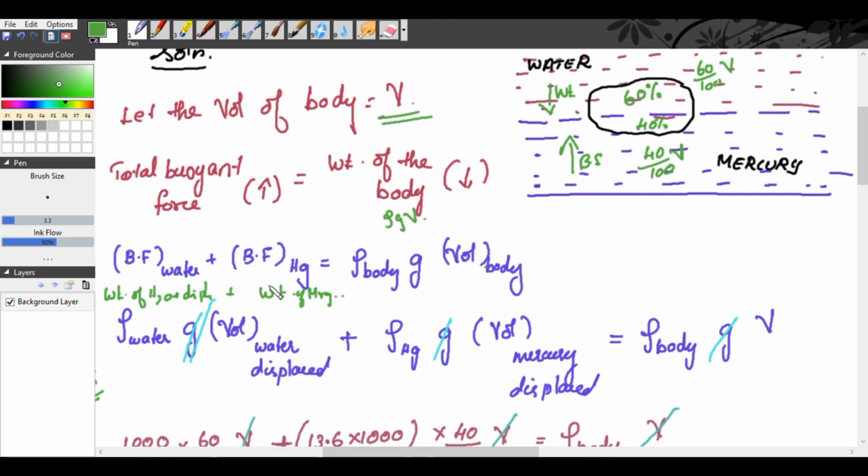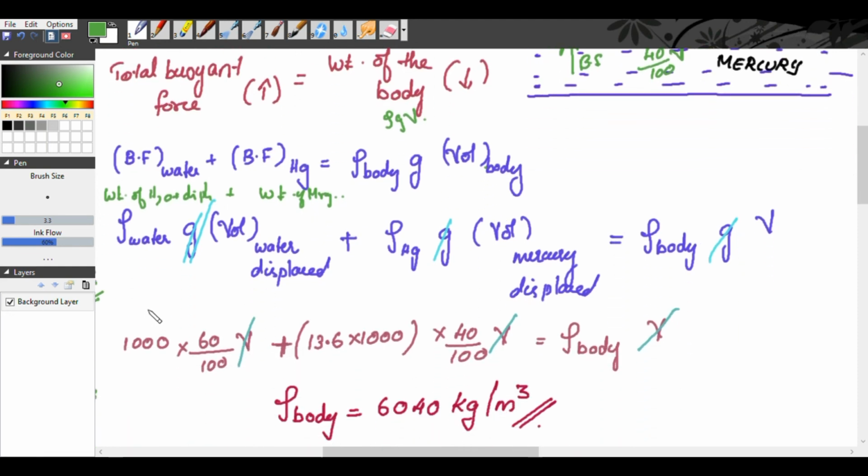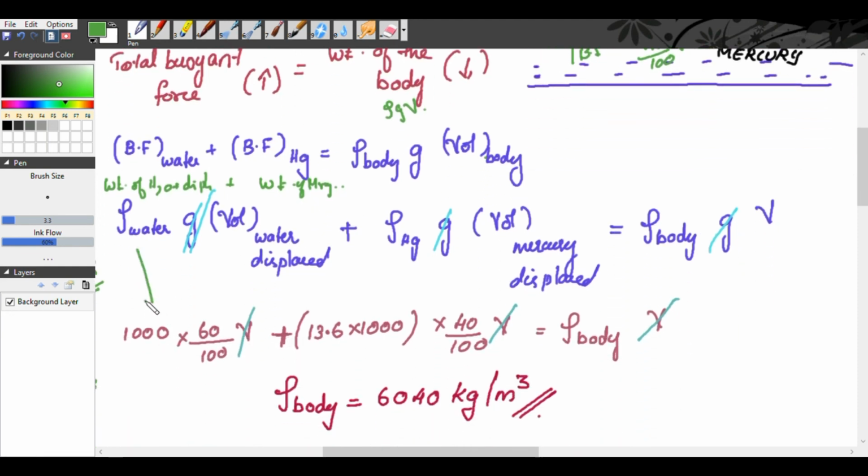So the weight of the water displaced plus the weight of the mercury displaced: the weight of the water displaced is rho g V, that is density of water times g times the volume of water displaced, plus density of mercury times g times the volume of mercury displaced, is equal to density of the body times g times V. Everywhere there is gravity, so we will cancel g. Now, we know the density of water is 1000.